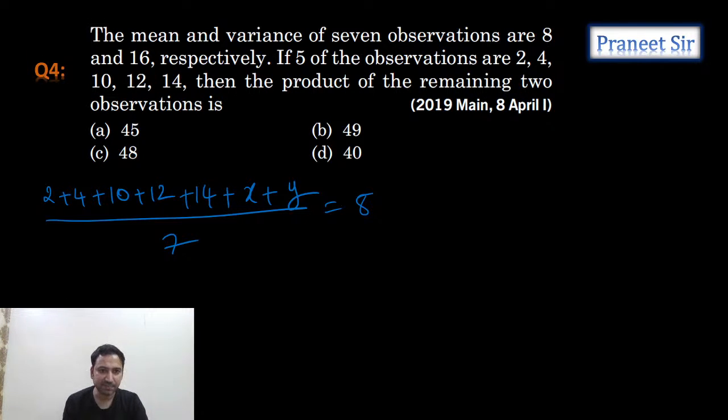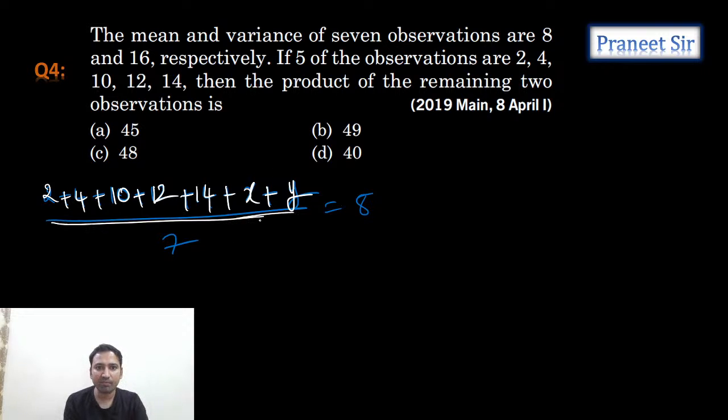So guys, is it clear? Can you see this? So let's change the color. So the unknown observations, we are considering as x and y. Right, so when we cross multiply and simplify, we can calculate x plus y, guys.